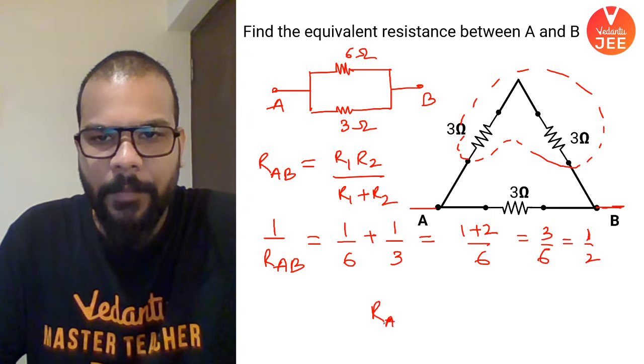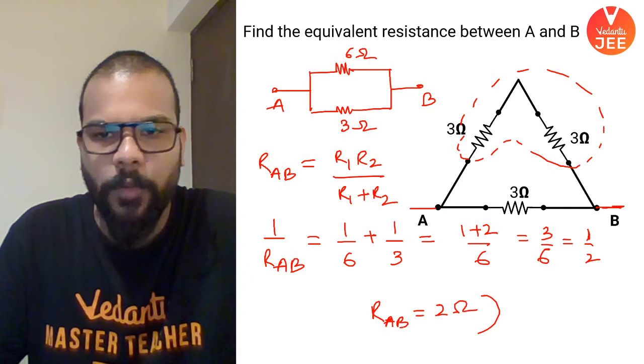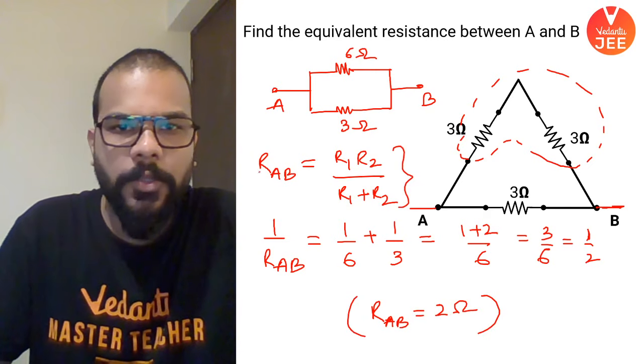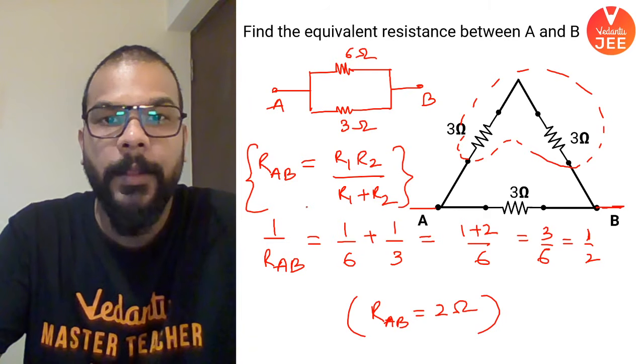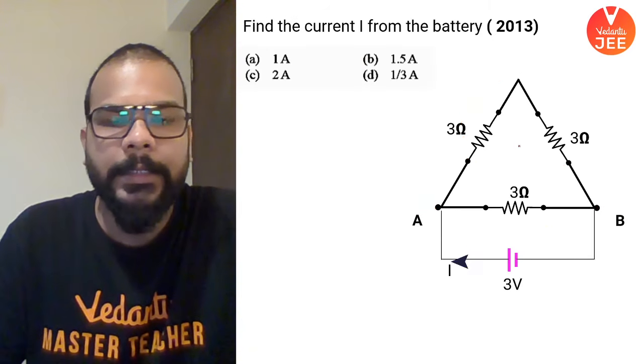So RAB comes out to be 2 ohms. You can try using this also, you will get the same answer as 2 ohms. Okay, cool. Okay, next one, guys.